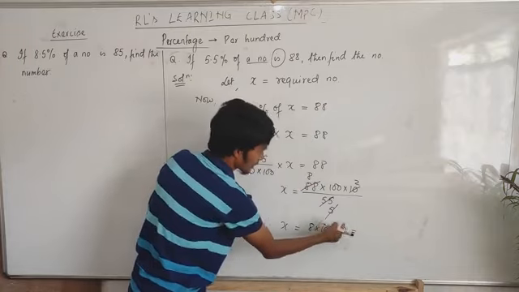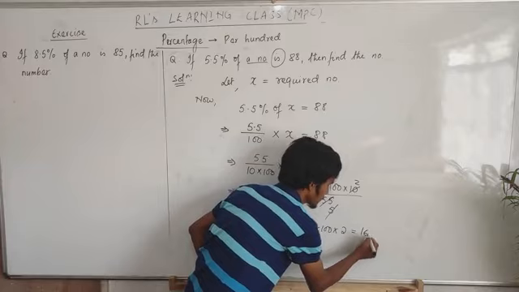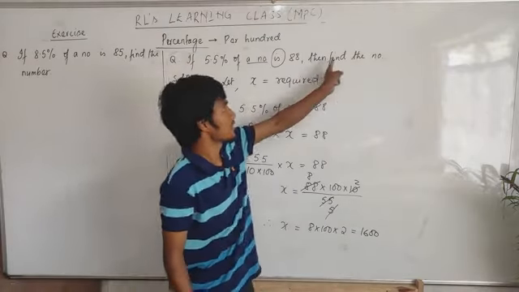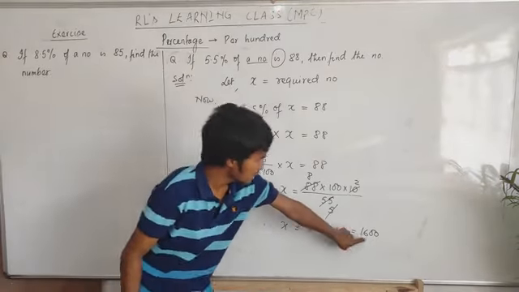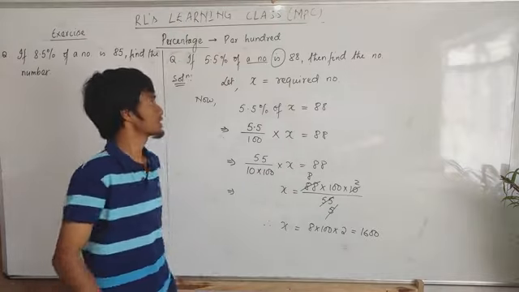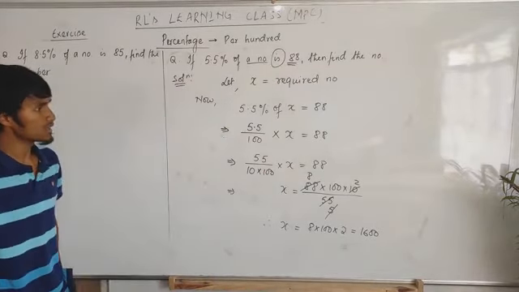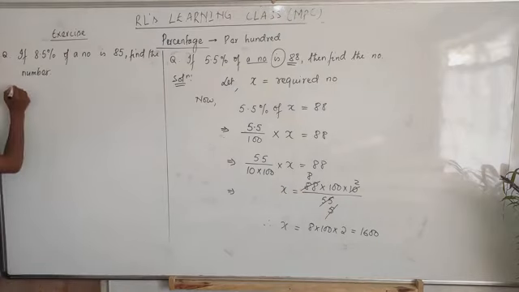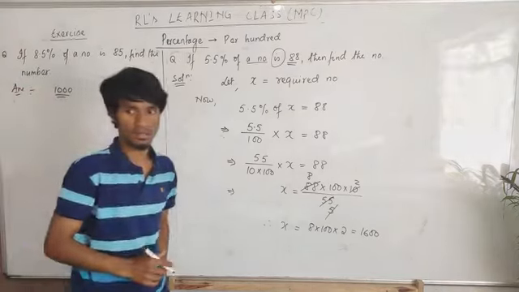How much do you get here? 2 times 8 is 16. Then 16 times 100 is 1600. Now this will be the answer, the required value of x. So the number is 1600; 5.5% of this 1600 means 88 only. This question is the same as that question, so you try it. I'll give you a hint: the answer here will be 1000. You find it and get the answer.